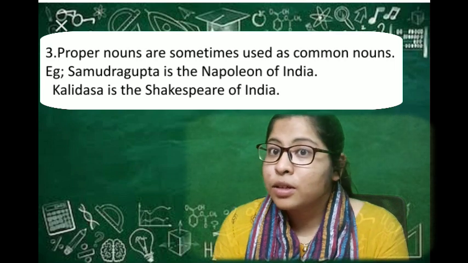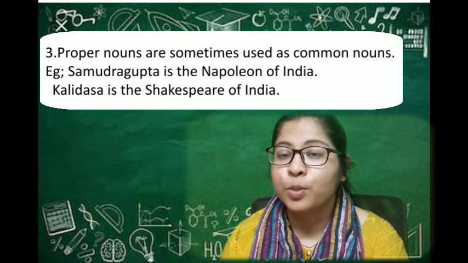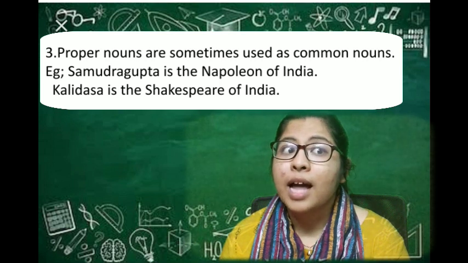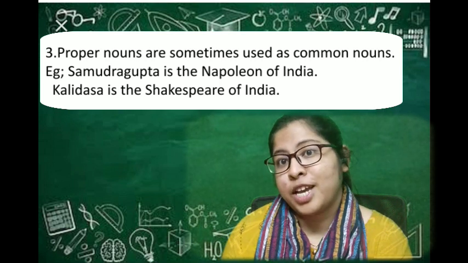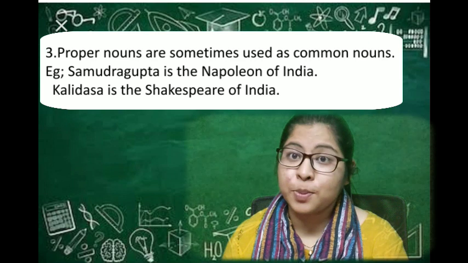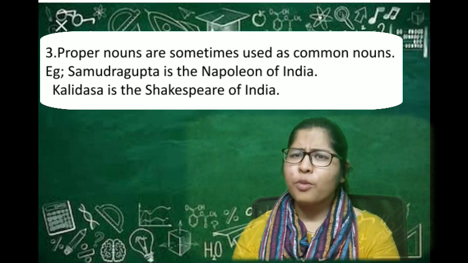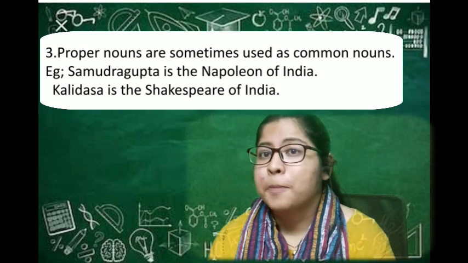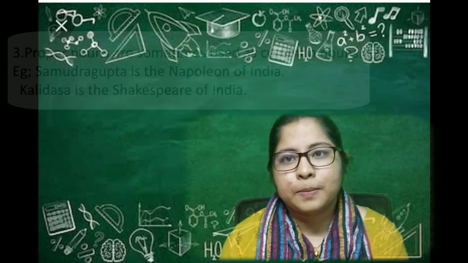So sometimes proper nouns can also be used as common nouns. The other example, if you want me to give, is that Kalidasa is known to be the Shakespeare of India. So Shakespeare is a proper noun, but I'm using it in the form of a common noun, comparing it to Kalidasa. So this was the rule.